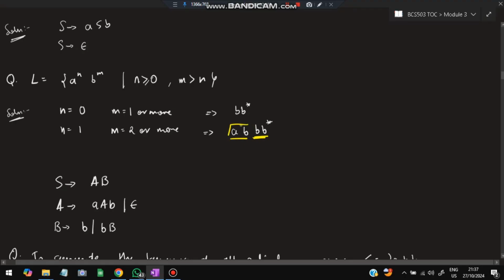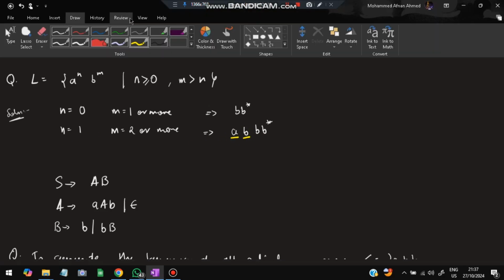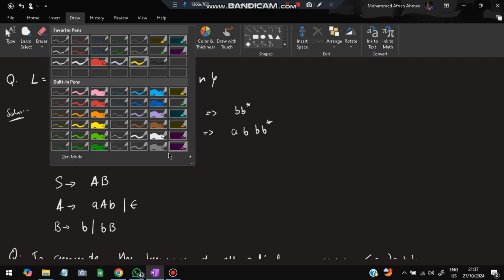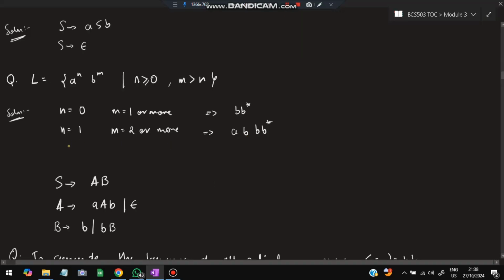And ab is looking like this, a and b are there, but actually, suppose that I take n is equal to 2, now you will understand a pattern here. If n is equal to 2, it will be aa here, and m will be equal to 3 or more. So the string will be aa here, and m is 3. m is 3 means bbb then b star, 3 or more.